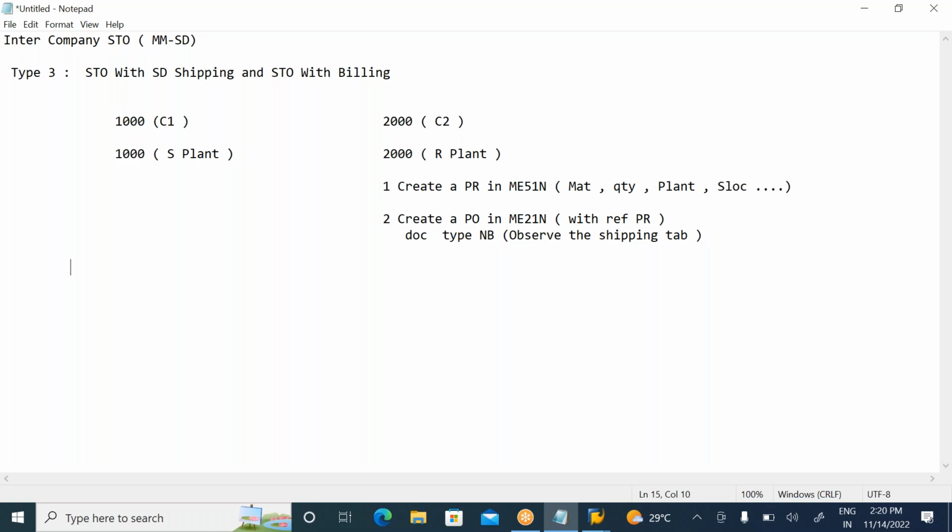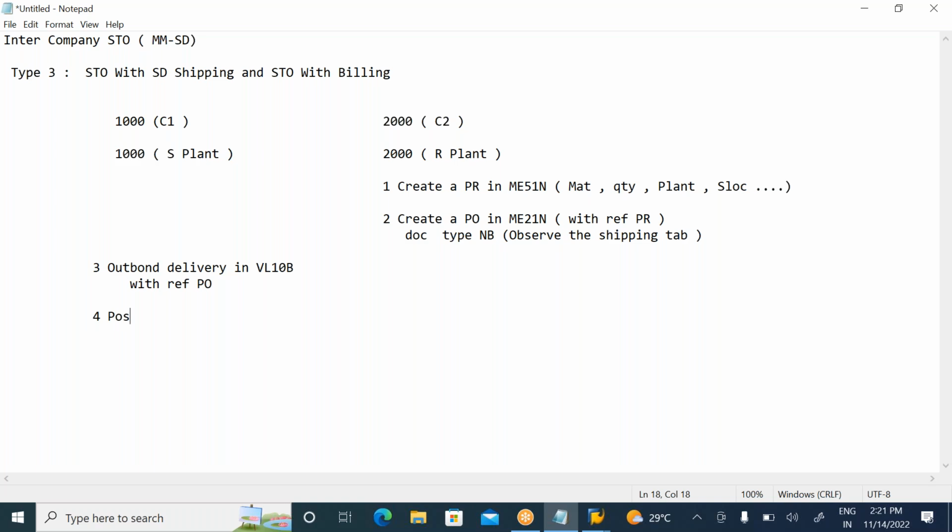Okay. Now let us observe the supplying plant end. Once they create a PO, it will come to the supplying plant people. So this is the sales process, right? Outbound delivery will be created. In the VL10B transaction code, these people will create the outbound delivery, which is the initiation of the sales process. Outbound delivery with reference to the PO, but the stock will not be decreased here.